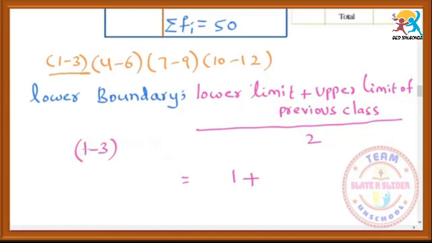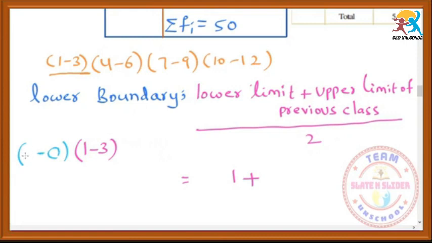But we have to assume a previous class. For every class interval we have a difference of one. That's why if the lower limit is 1, then the previous class's upper limit will be 0.